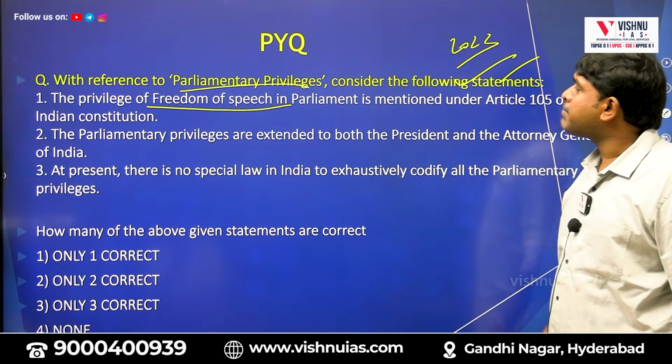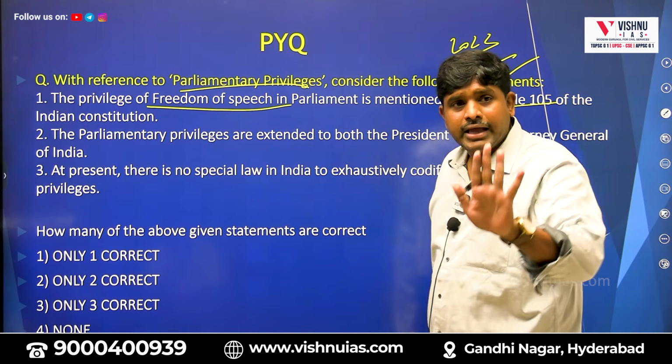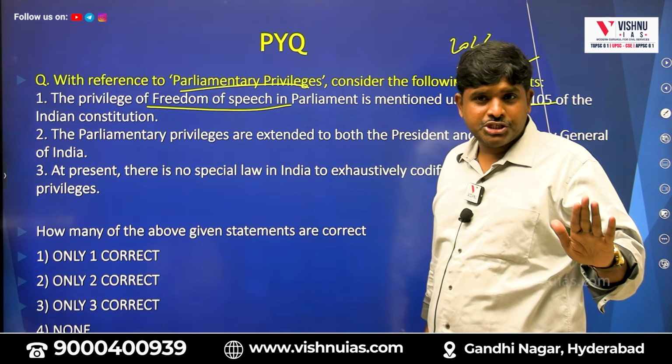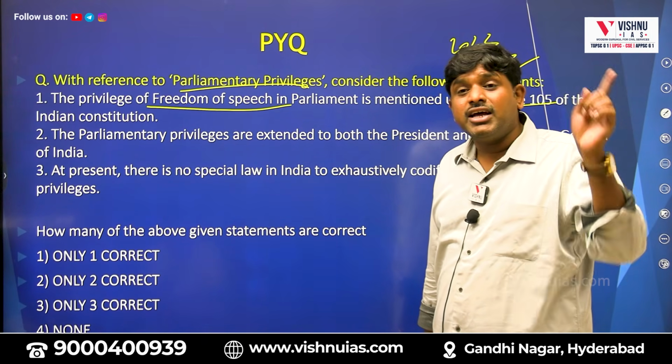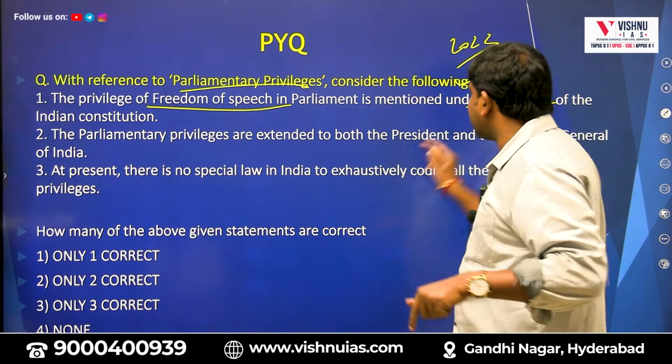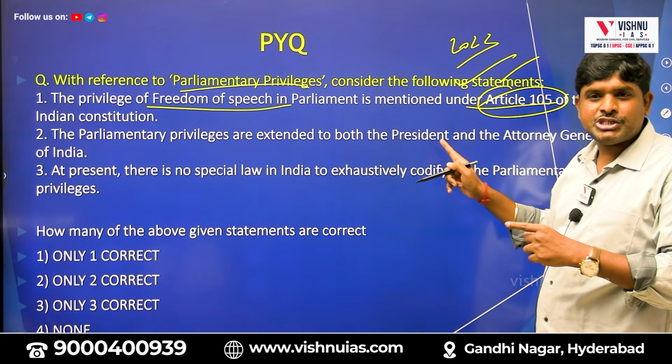of freedom of speech in Parliament is mentioned under Article 105 of the Indian Constitution. See, he has freedom of speech. Whatever he wants, he can speak. He is not under the control of Article 19, he is under the control of 105. So, he has absolute freedom of speech.